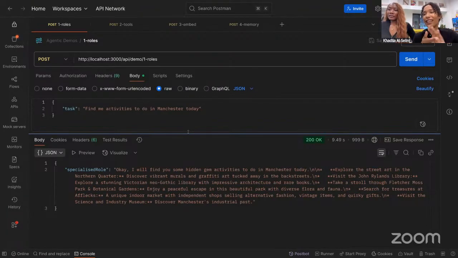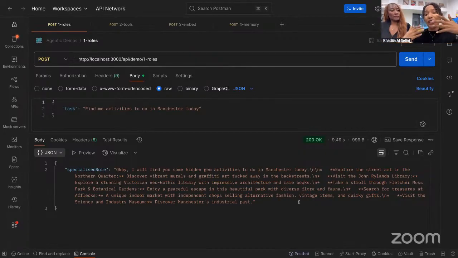We can ask the LLM to do this, and it would do a pretty good job. It found some hidden gems in the Northern Quarter, the John Rylands Library, but it's just using its internal knowledge for this. It can't actually fetch live real-time information. But what if we gave it the ability to search the web? Now it can actually take things to the next level.